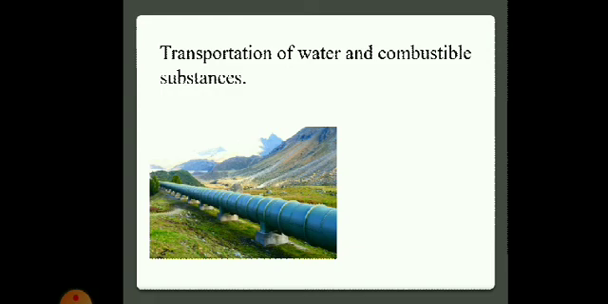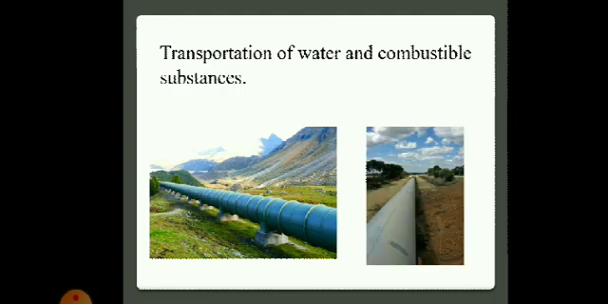Crude oil is transported from the oil well to the refinery through pipelines. Children, crude oil means oil in a natural state that has not yet been treated. Similarly, after refining, it is transported through pipelines to the marketplace in some parts.